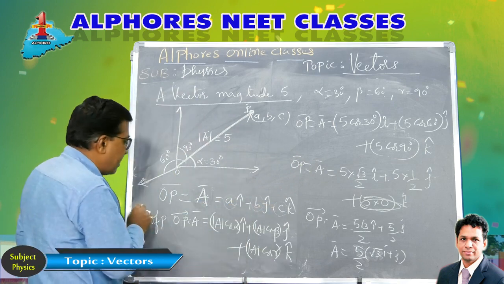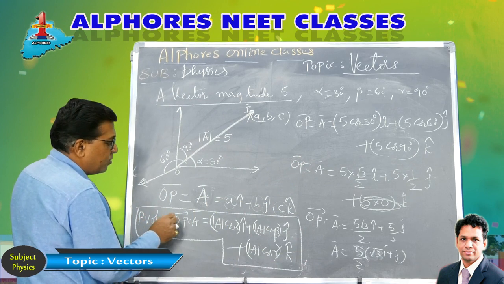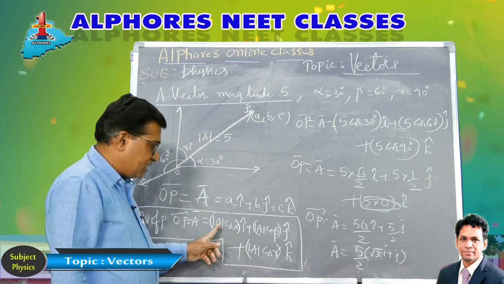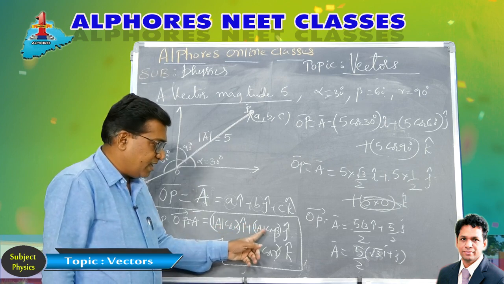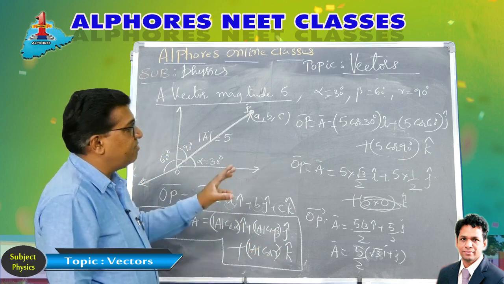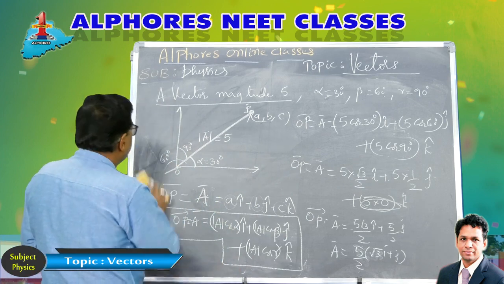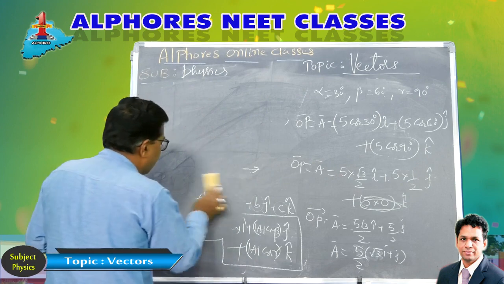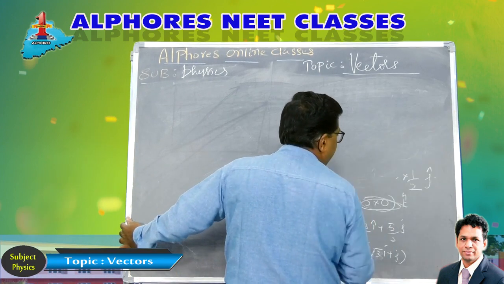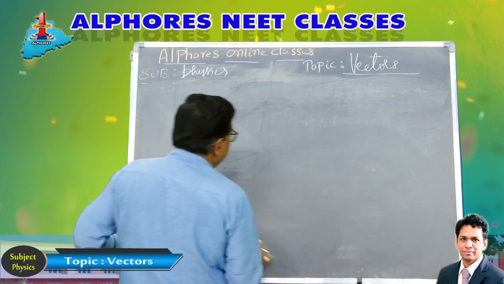So the formula, whenever magnitude is given, please remember: the position vector of point P, OP bar or A bar, if its magnitude is given as mod A, then it is mod A cos alpha i cap, mod A cos beta j cap, mod A cos gamma k cap. So this way we will find out the things there. So this is the method of finding the position vector of any point in the Cartesian 3D plane, whether it is a 2D plane or 3D plane, whatever it is, you can find the position vector in this form.